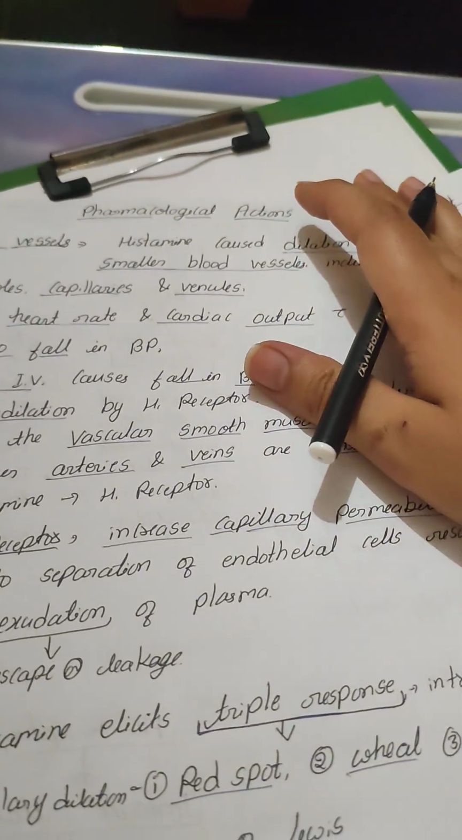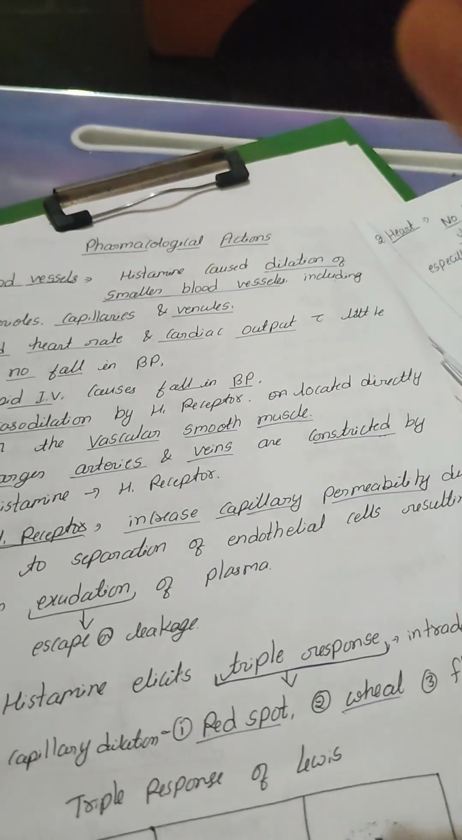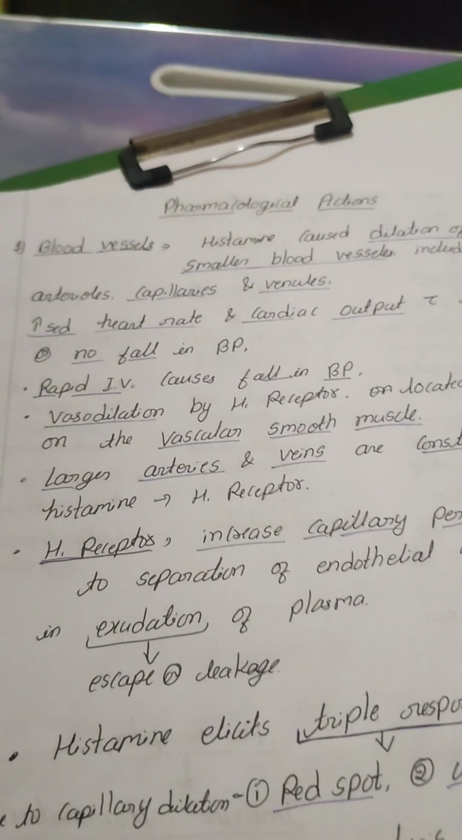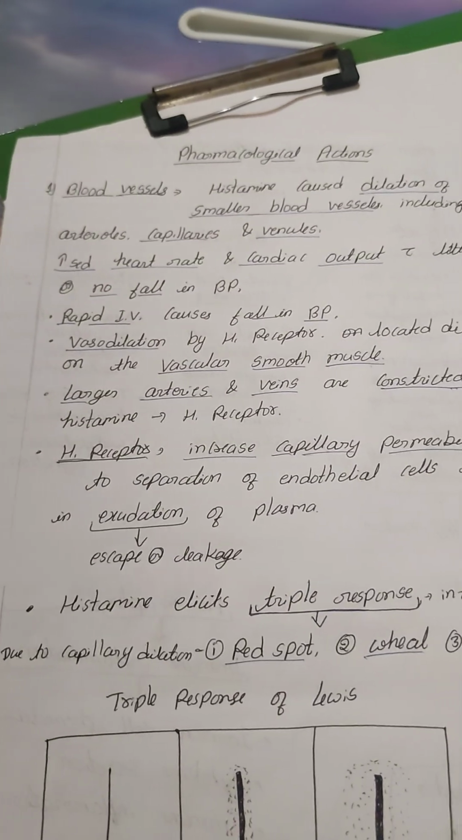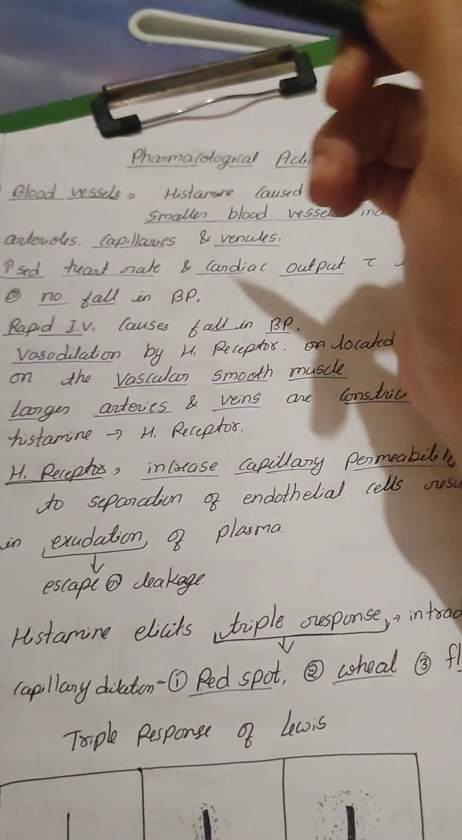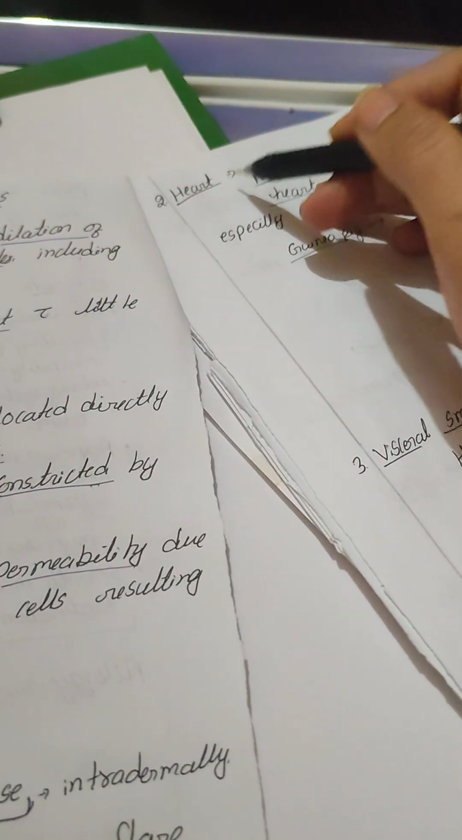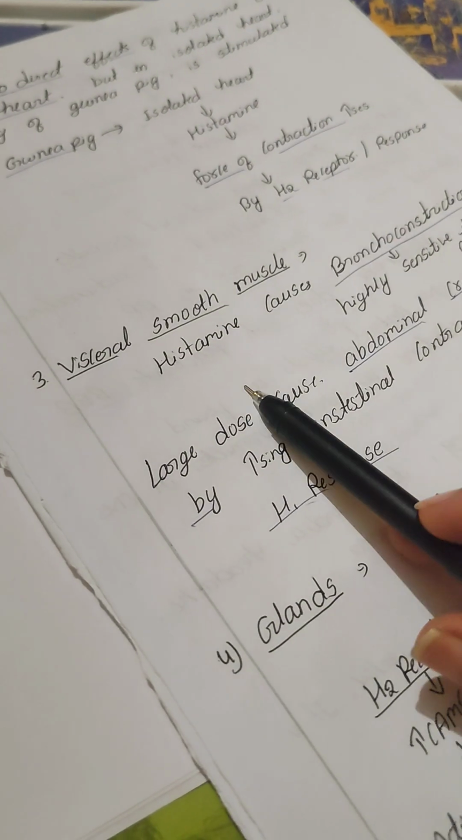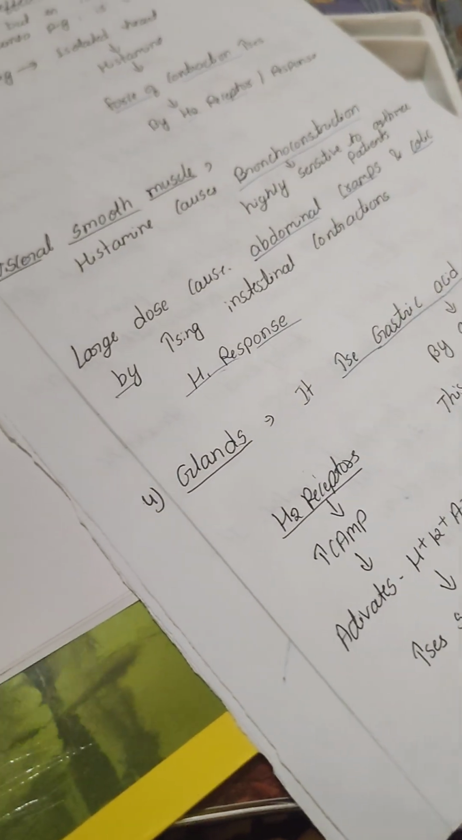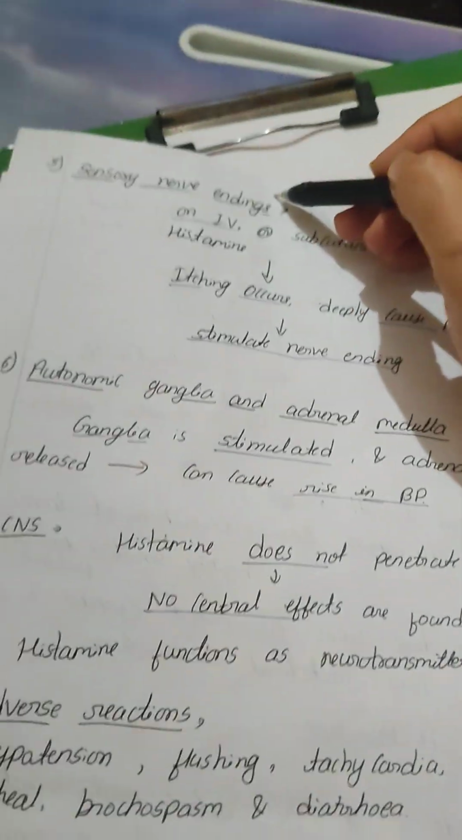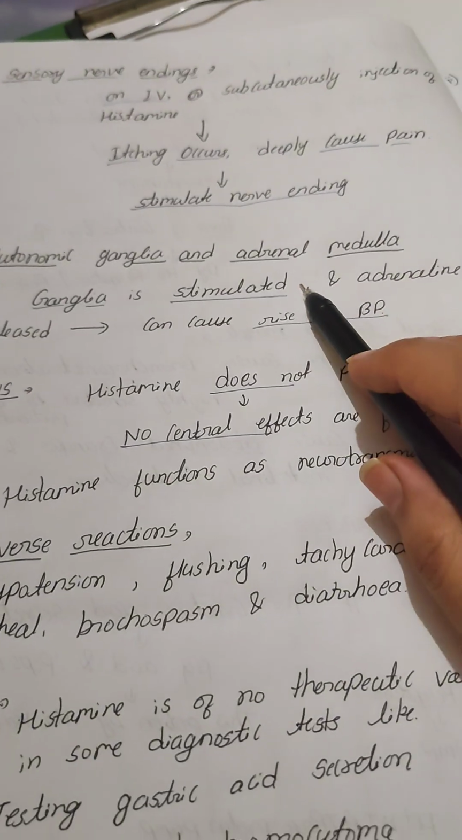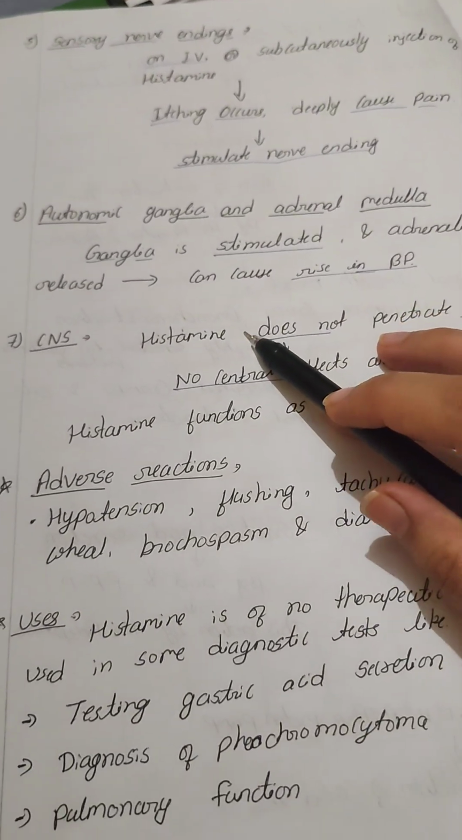Pharmacological actions of histamine or histamine receptors, we can study one by one. First, it has an effect on the blood vessels, heart, visceral smooth muscles, glands, sensory nerve endings, autonomic ganglia and adrenal medulla, CNS.